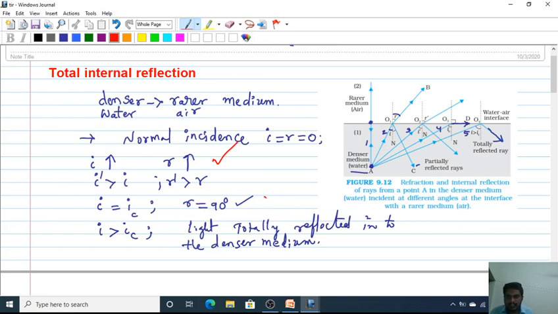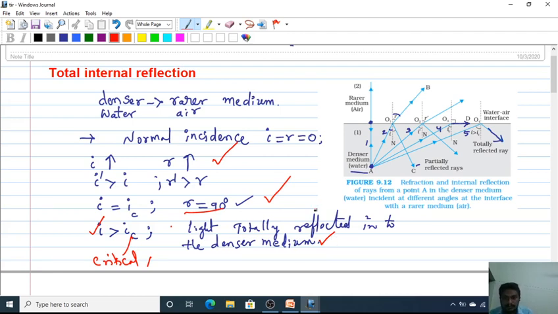For a particular angle of incidence, known as the critical angle, the angle of refraction becomes 90 degrees. If the angle of incidence further increases, instead of going to the other medium, total light is reflected into the same medium.